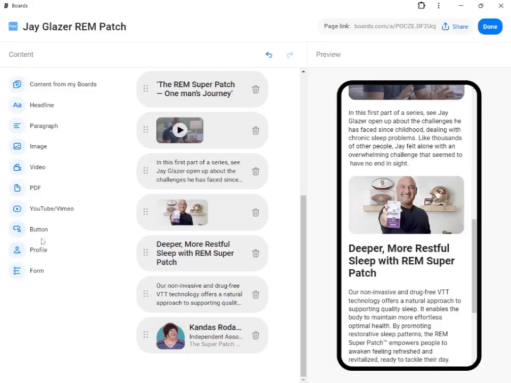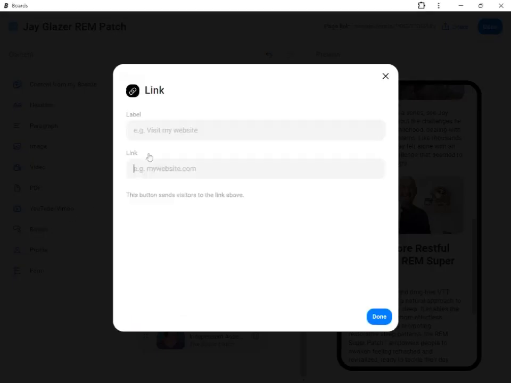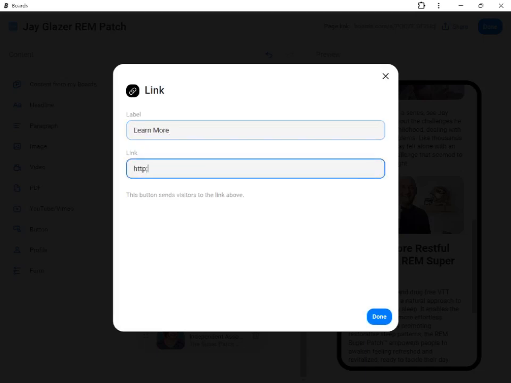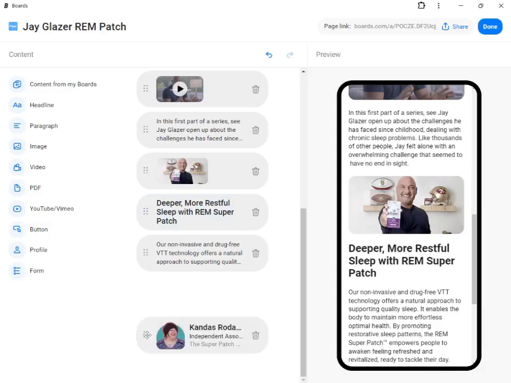But now I'm going to add an actual button. And the button is going to say learn more. So it's going to be a link. It's going to say learn more. And I'm going to put in my website. So that's my web page. Okay, so now let's see. What do we have here? Oh, let's move the button to where it needs to be.